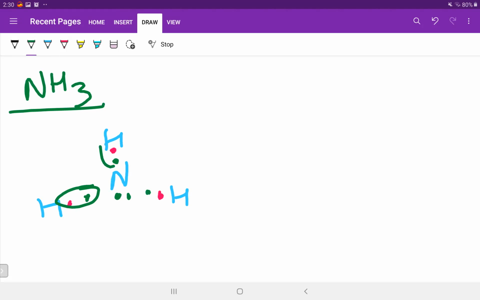This is the bond formation which we studied just now. But nitrogen is very clever, and it attracts all the other electrons towards itself like this.